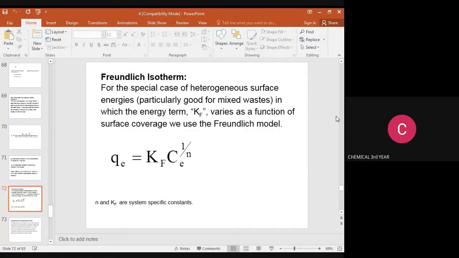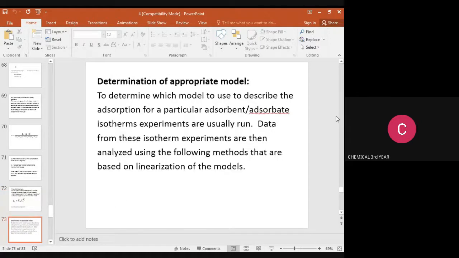In which the energy term Kf is a function of surface coverage, we use the Freundlich model. Q is equal to Kf into Ce power 1 by n.